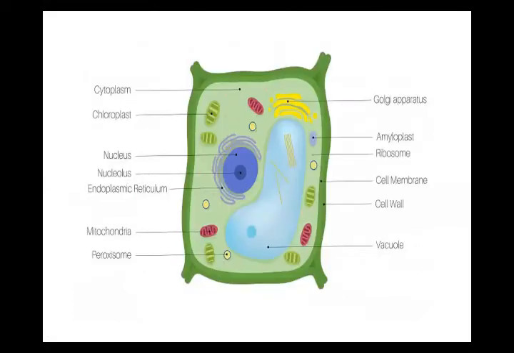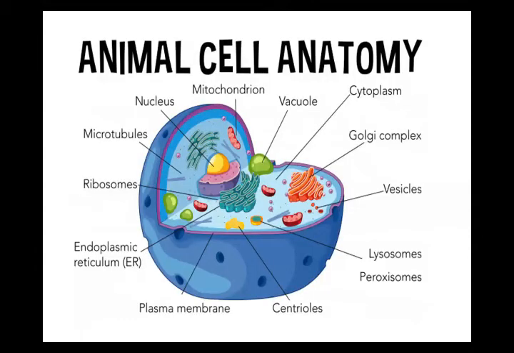I'm showing you one more diagram. This is the plant cell diagram. In this diagram also you can observe many structures found in the surrounding. You can watch easily. Okay, the diagram is very clear, and all these structures work together in a group. That's why the cell is called the structural and functional unit. You can easily observe these different structures in the surrounding. That's why the cell is called the structural and functional unit of life.